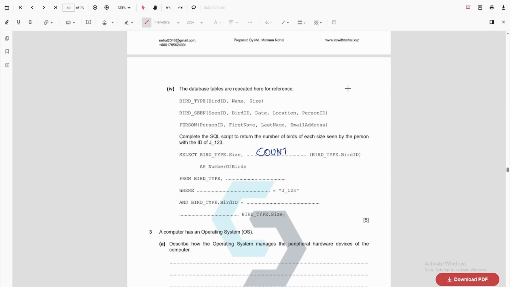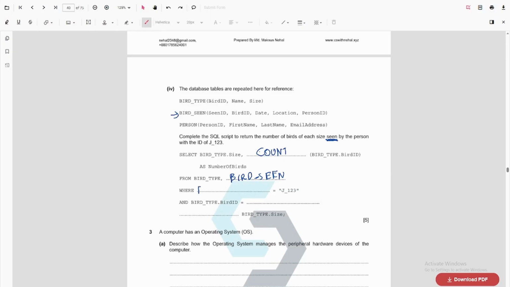From bird type, we also need another table, right? Which is the bird seen, right? Because we need to return each size that is seen by the person. So we have bird seen here, where person ID equals J123. So we need to match the ID of the person.